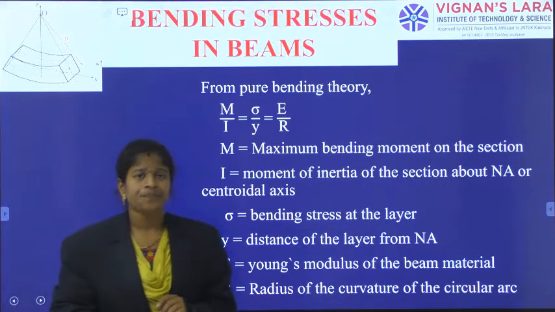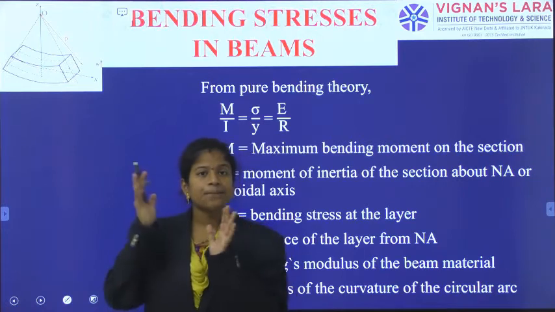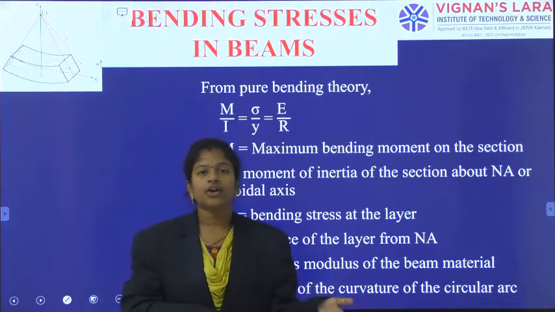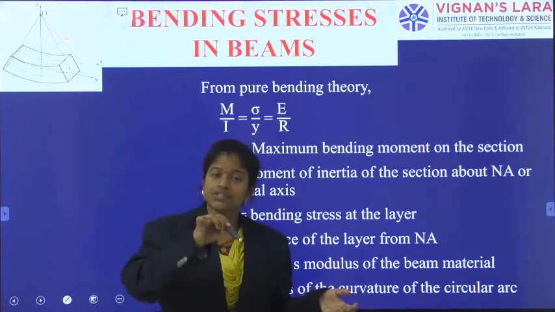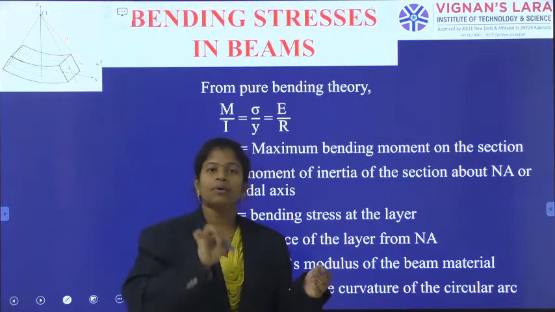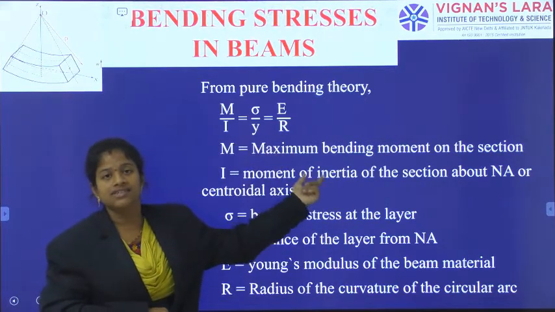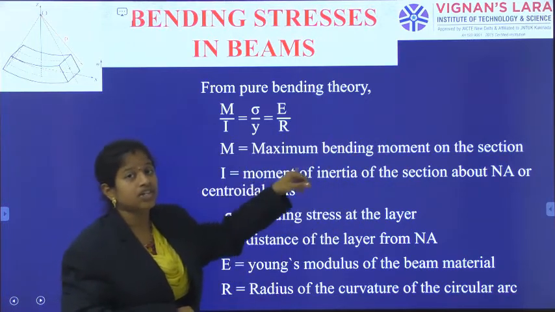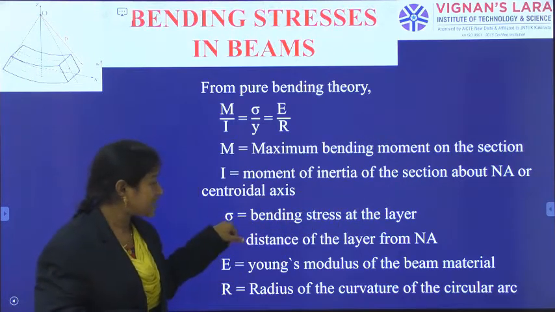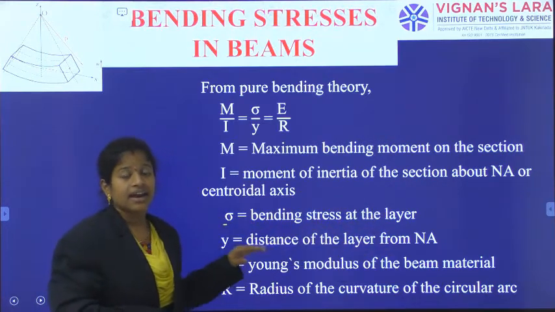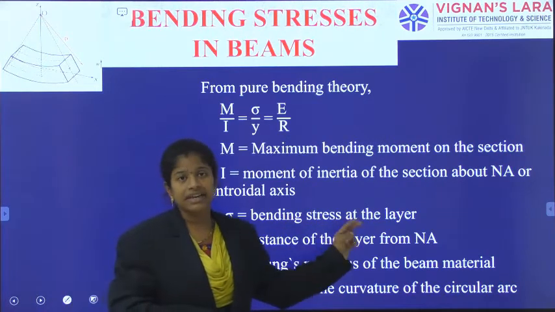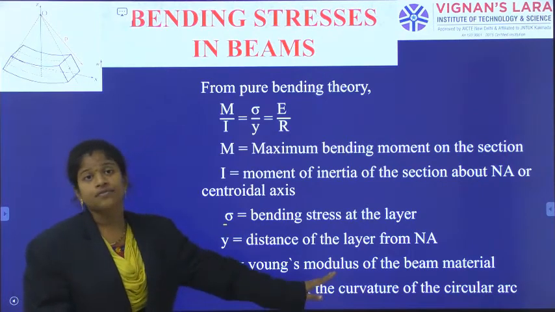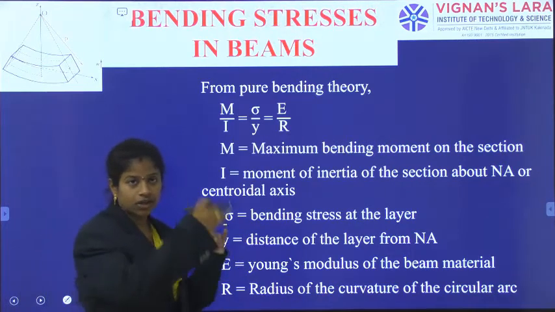If it is pure bending or any other loading condition, at the point of zero shear force the bending moment is maximum, and that is my capital M, the moment of resistance offered by the section. I is the moment of inertia of the section about the neutral axis or centroidal axis, sigma is the bending stress at a layer, Y is the distance of this particular layer from the neutral axis, E is Young's modulus of the material of the beam, and R is the radius of curvature of the beam which is being bent into a circular arc.